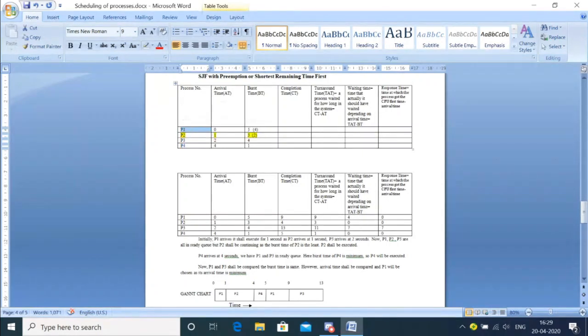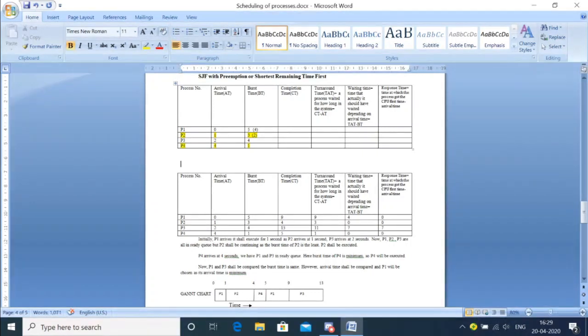P1's burst time is 4, P3's burst time is 4, and P4's burst time is 1. Now at this instant, who will be given the privilege for execution: P1, P3 or P4? Definitely P4, because its burst time is 1. So between 4 to 5, P4 will be given execution. Once P4 is done, its work is also done and it goes away. Now it is a competition between P1 and P3.